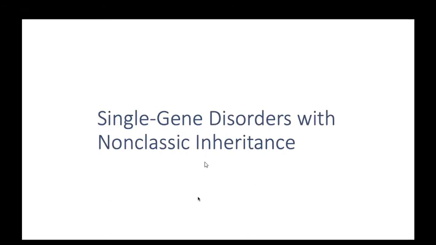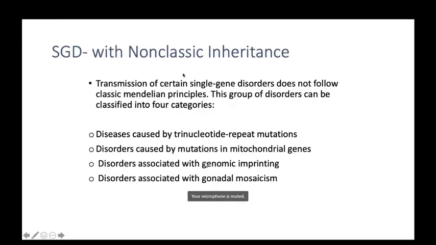Now coming to single gene disorders with non-classical inheritance. Time is very limited. Okay, I'll go slightly fast. These diseases are single gene disorders with non-classical inheritance. Here, the transmission of certain single gene disorders doesn't follow the classical pattern of Mendelian principles. And this group of disorders can be classified into 4 categories: diseases caused by trinucleotide repeat mutations, disorders caused by mutations in a mitochondrial gene, disorders associated with genomic imprinting, and disorders associated with gonadal mosaicism.